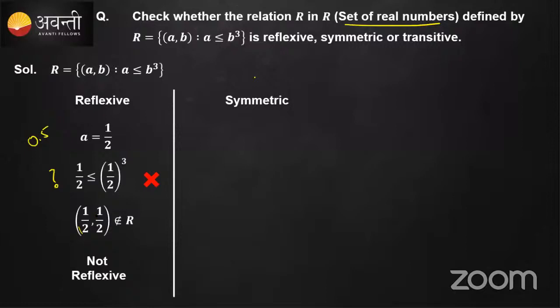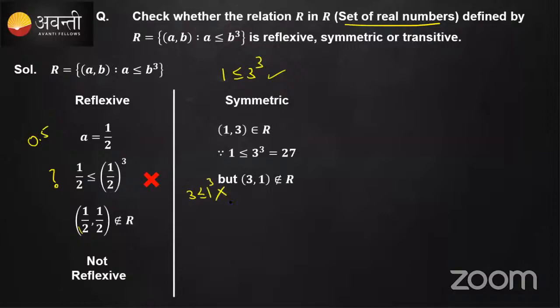Very good. Check for symmetric. If you consider (1, 3), it definitely belongs to R, because 1 is less than or equal to 3 cubed. So this will satisfy. But if you consider (3, 1), will it belong to the relation R? It does not belong, because 3 less than or equal to 1 cubed does not satisfy the relation. Hence, it is not symmetric. Very good, Ashwini. It is not symmetric.